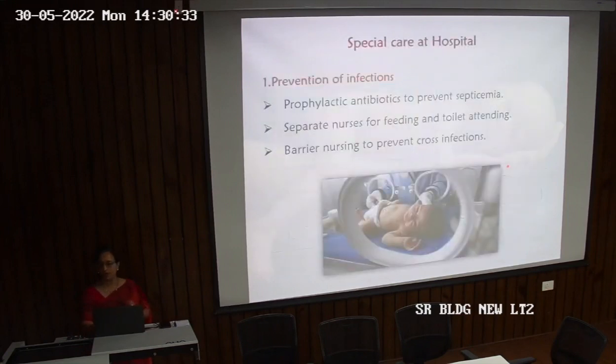Now talking about the special care that we can provide at hospital. For prevention of infection, we can give prophylactic antibiotics to prevent septicemia in the newborn child. Separate nurses for feeding and toilet attending, so that there is no infection. Barrier nursing to prevent cross infection. Barrier nursing is needed because in the nursery there are so many children lying, so there should be a gap between them so that they don't get cross infections from each other.